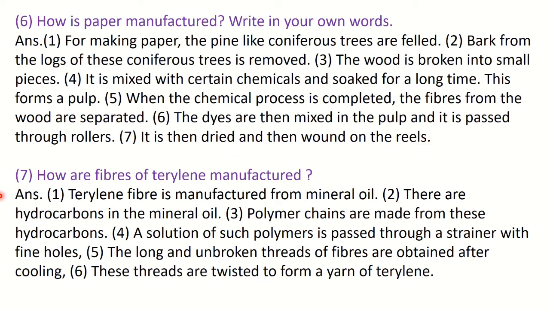Next, question number 7. How are fibers of terylene manufactured? This is also given in the textbook. Terylene fiber is manufactured from mineral oil. There are hydrocarbons in mineral oil, so polymer chains are made from these hydrocarbons. A solution of such polymers is passed through a strainer with fine holes. Long and unbroken threads of fibers are obtained after cooling. These threads are twisted to form a yarn of terylene. Okay, so it is a man-made, artificial material.